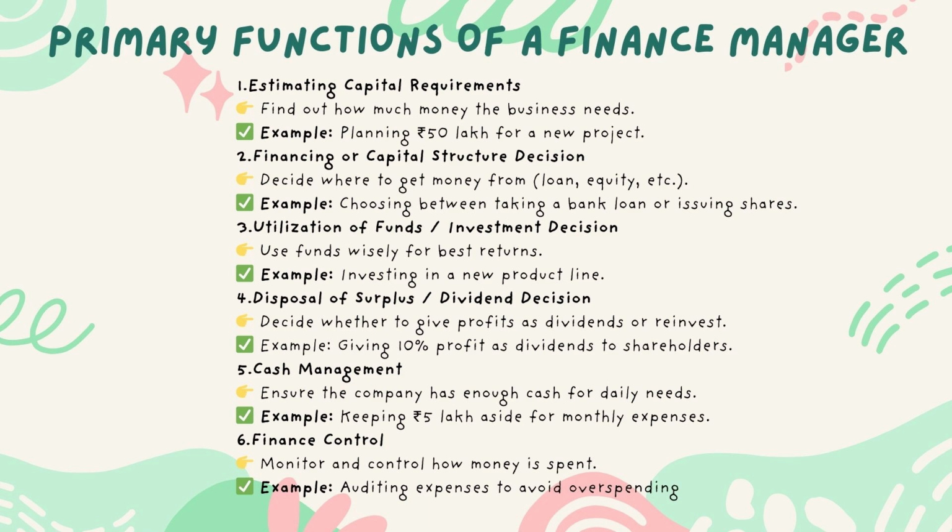5. Cash management. Ensure the company has enough cash for daily needs. Example: Keeping 5 lakh rupees aside for monthly expenses. 6. Finance control. Monitor and control how money is spent. Example: Auditing expenses to avoid overspending.